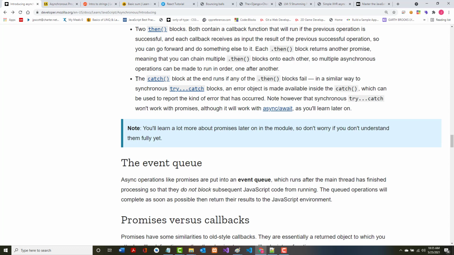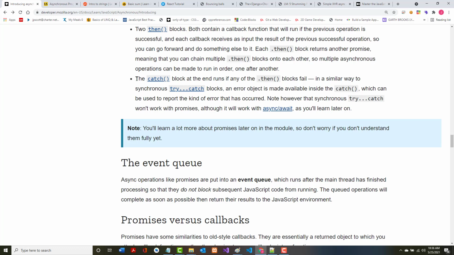Each .then block, as mentioned here, returns another promise, meaning that you can chain multiple .then blocks onto one another. So multiple asynchronous operations can be made to run in your order, one after the other. The catch block, on the other hand, runs if the first or any of the then blocks fail. Again, this is similar in nature to a try-catch.